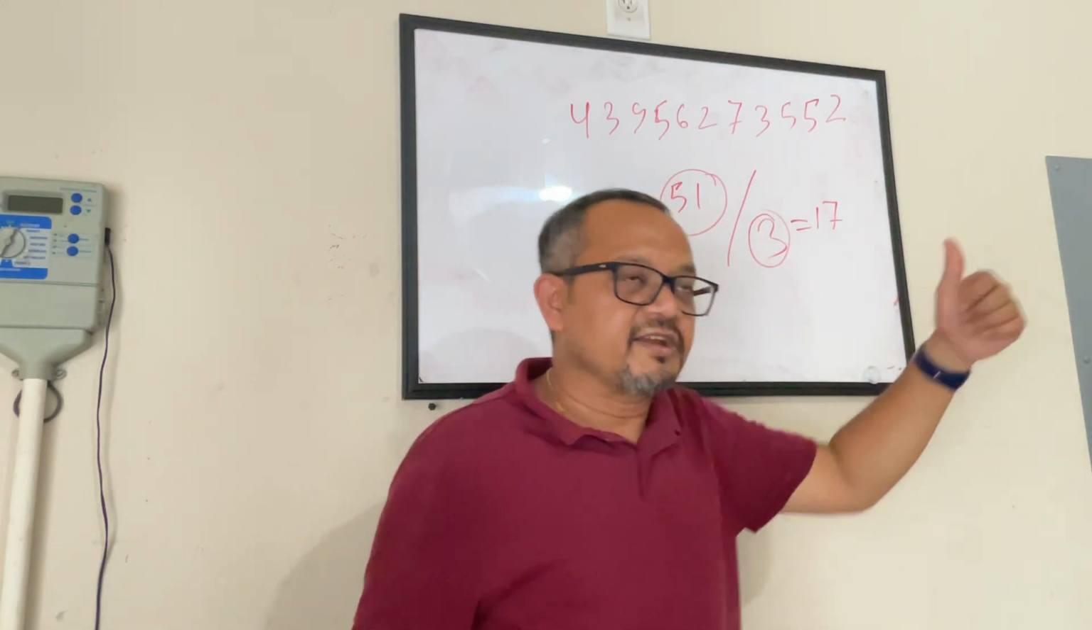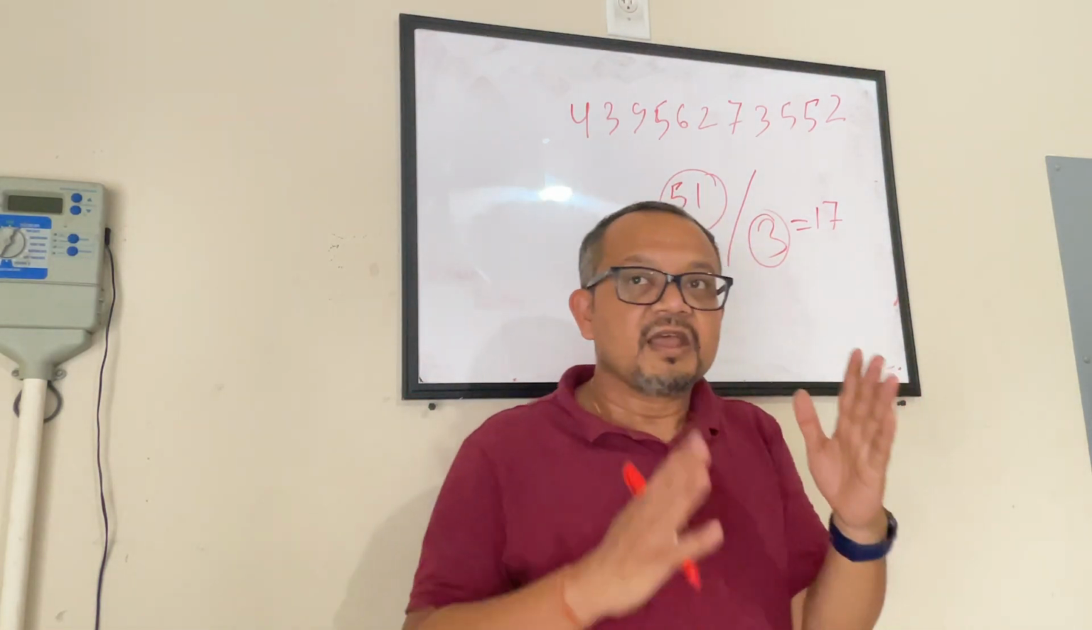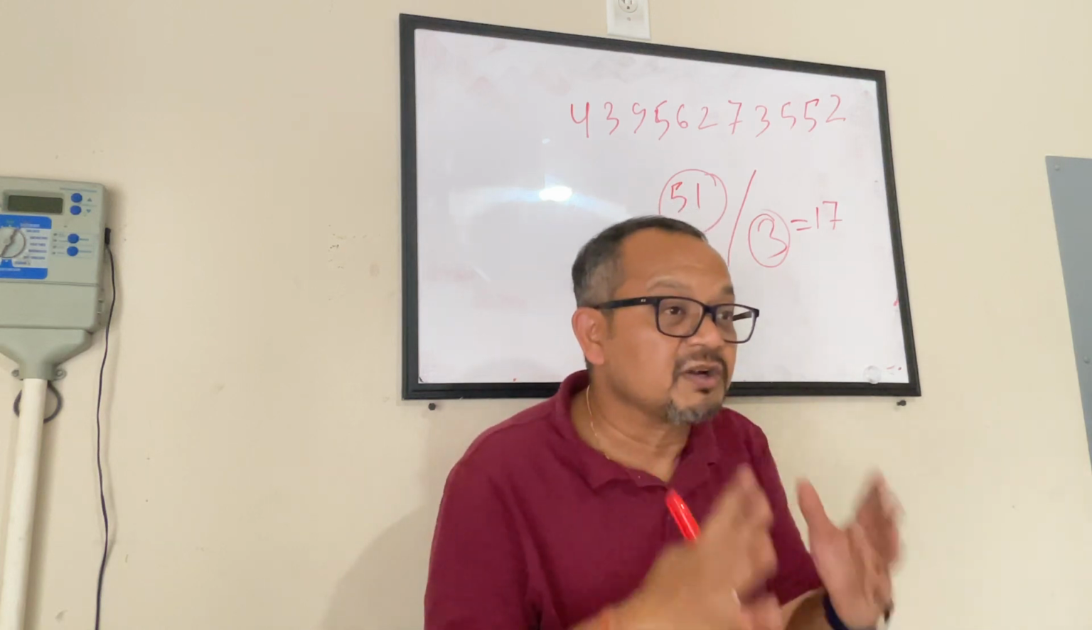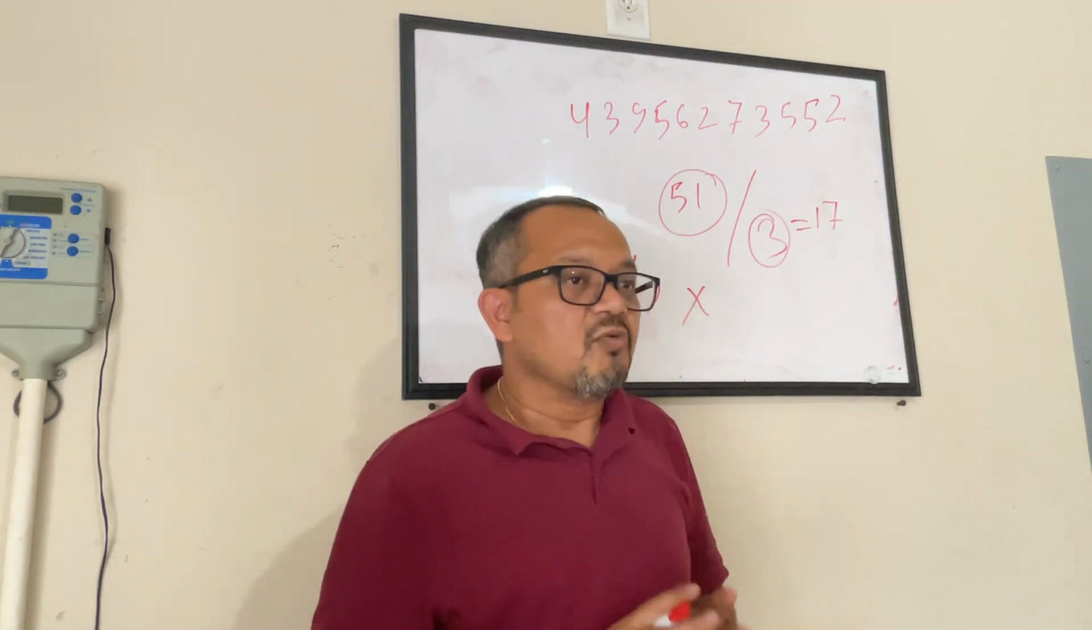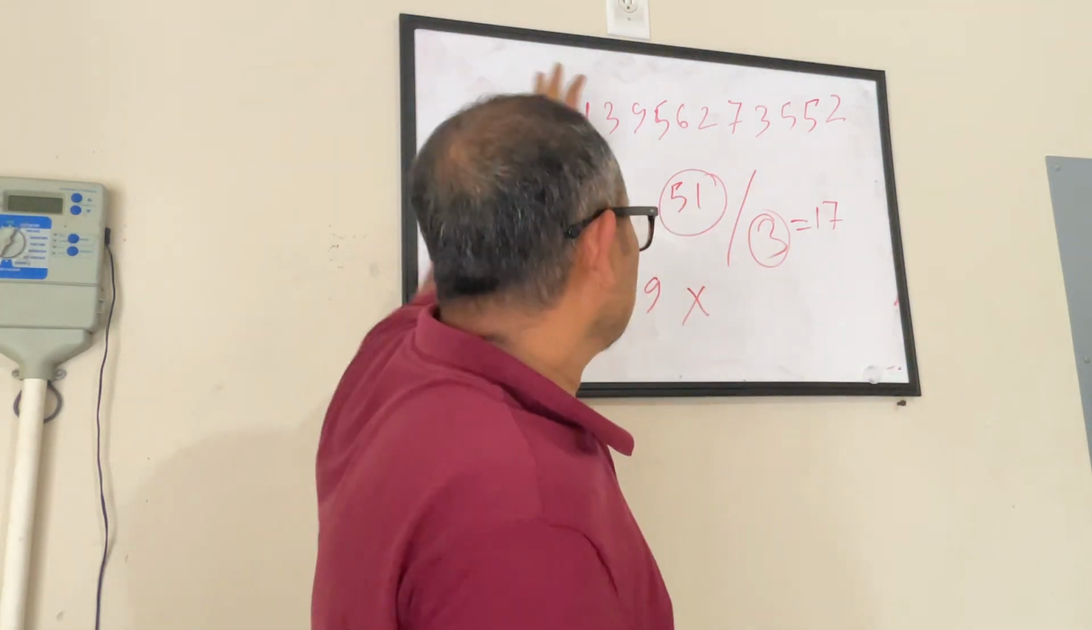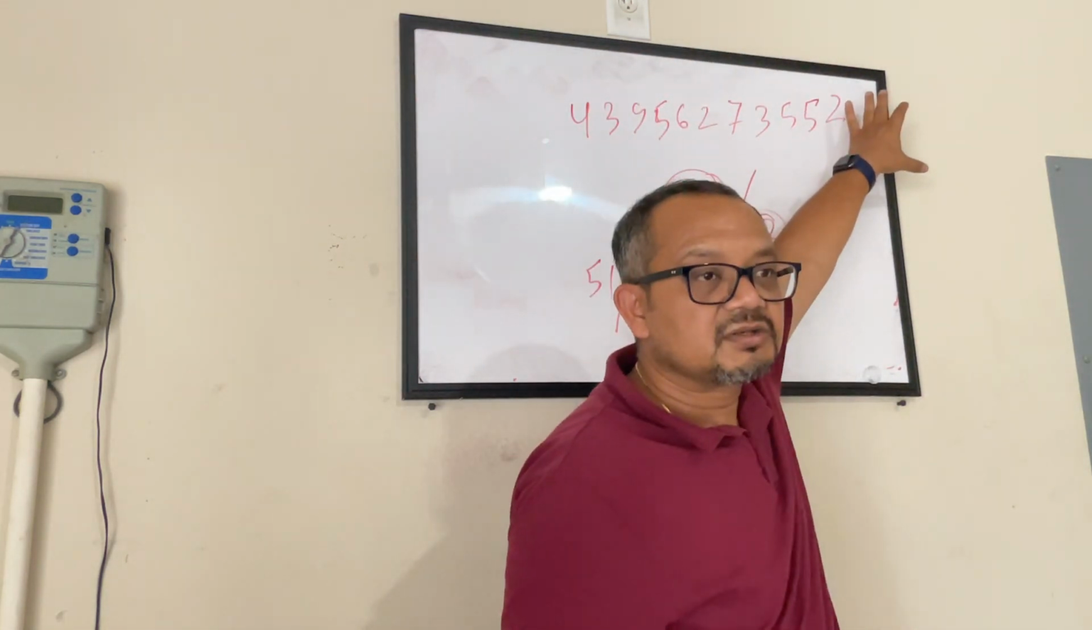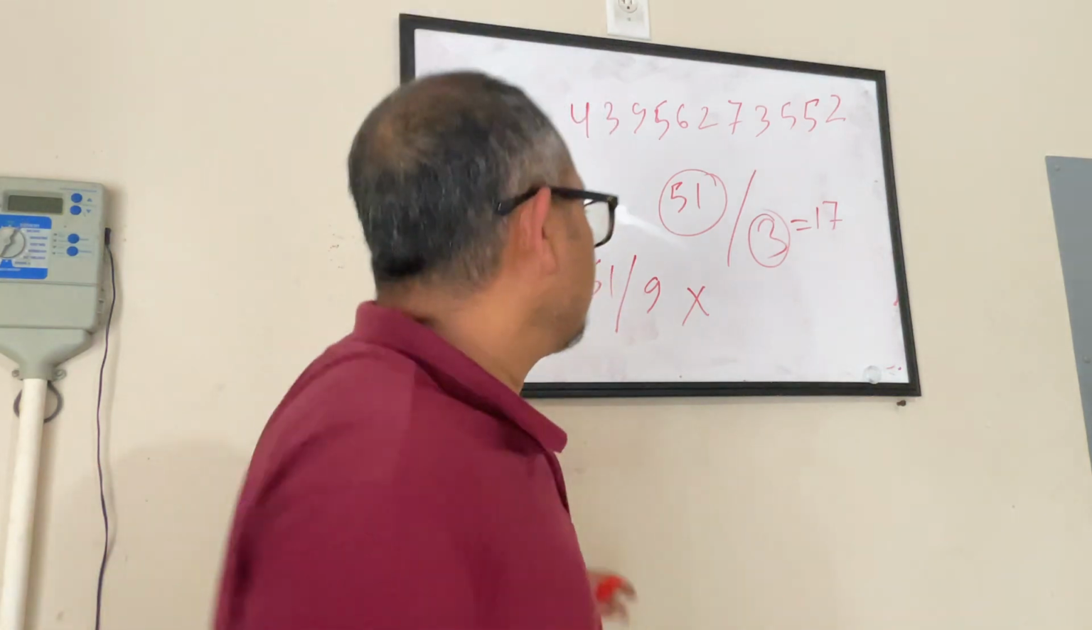So what is the trick? The trick is, for any number to be divisible by 3 or by 9, the only thing you have to check is the sum of all the digits. So now let's take one example.